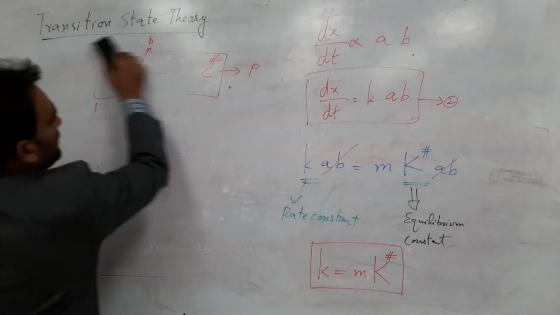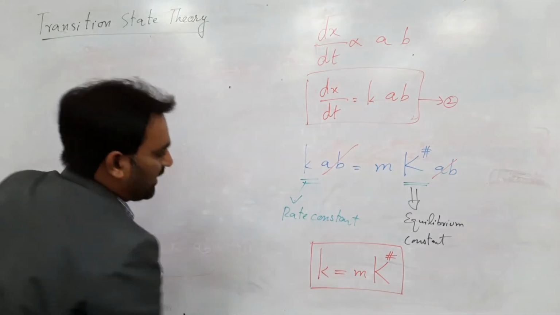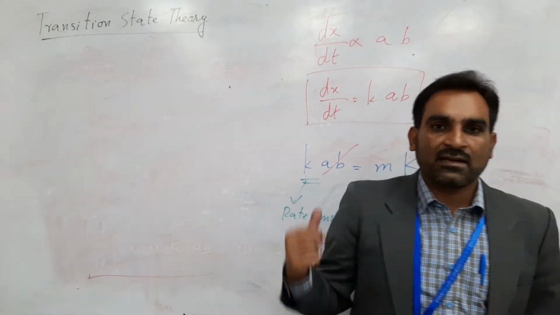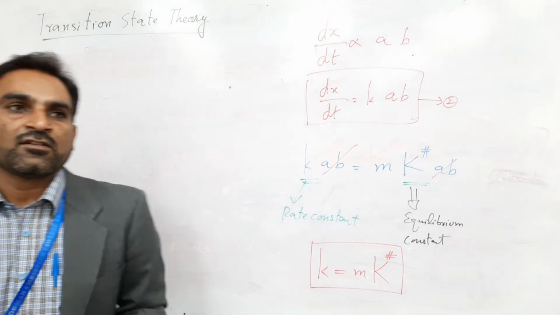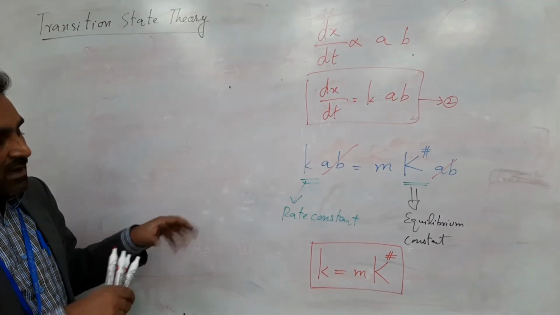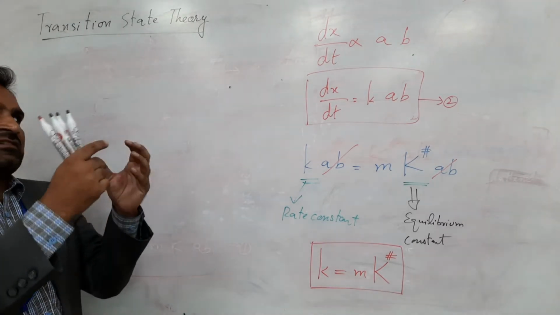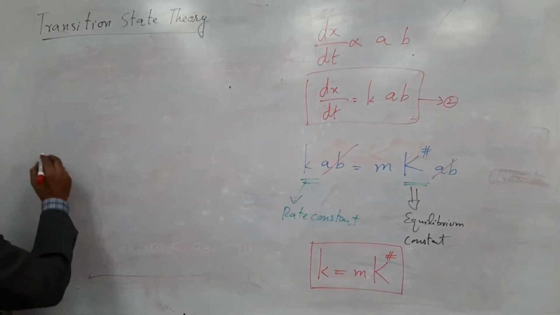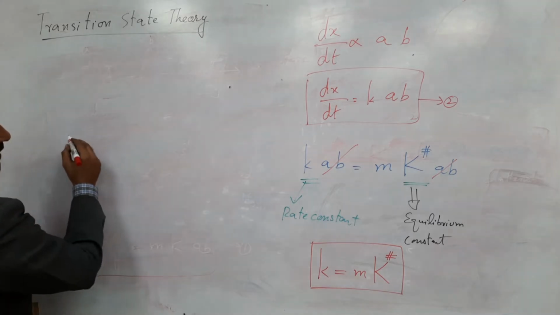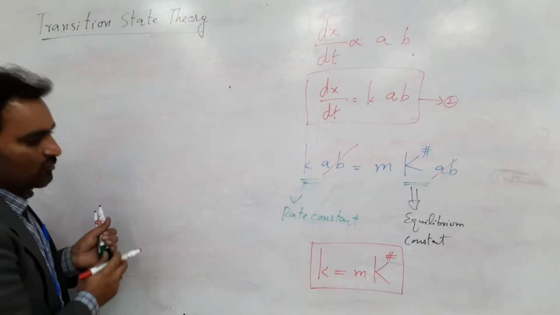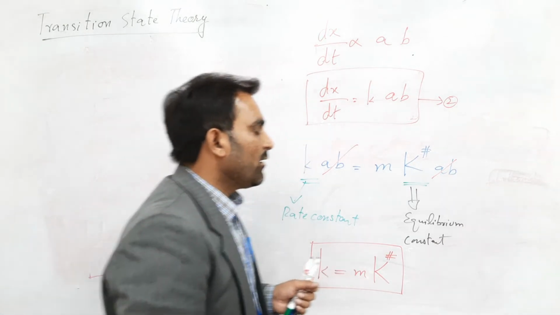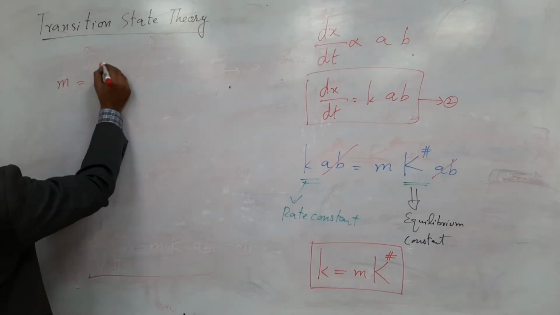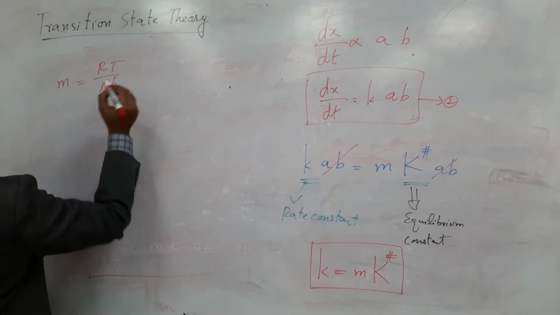As I said, what is the actual purpose or function of this m? I said it has the units of frequency, so it will be utilized to vibrate the molecule present in the transition state or activated complex. You can compare this with Planck's theory, and according to that theory, m is equal to RT over Nh.